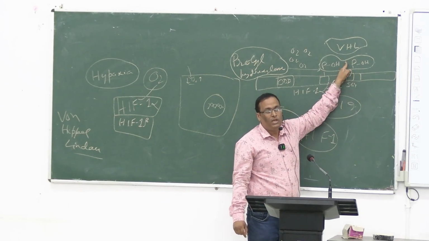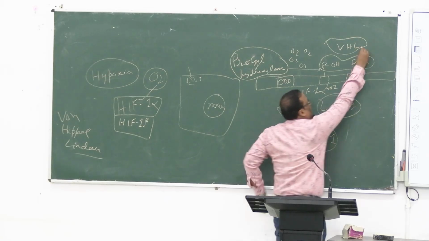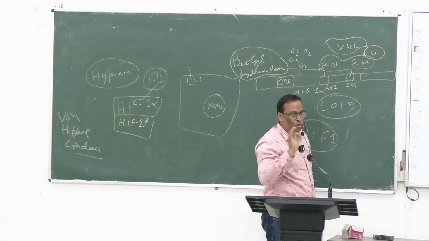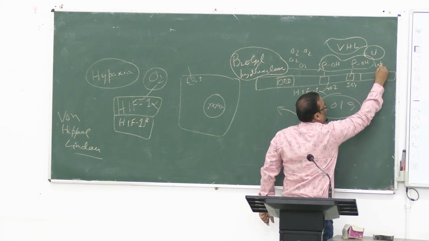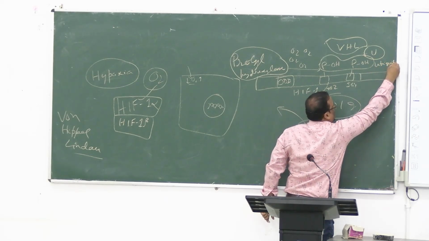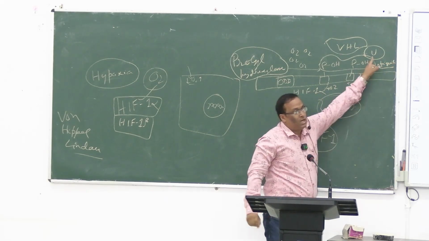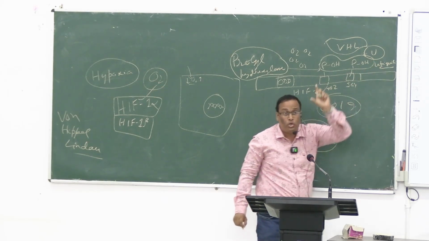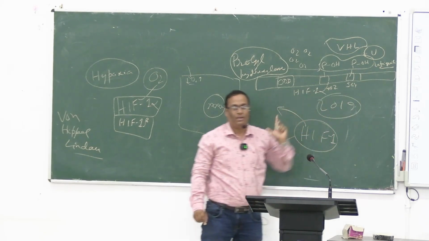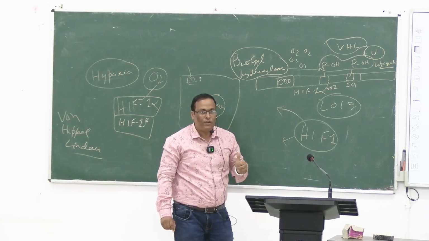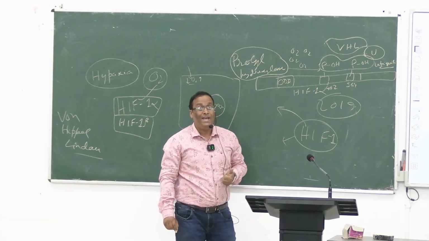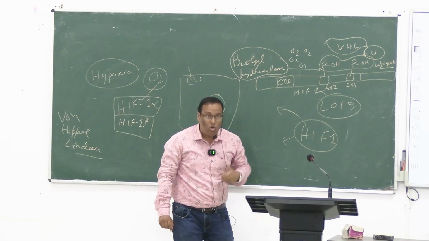After this, ubiquitin protein will come. Ubiquitin protein. It is the biochemistry part. Just remember ubiquitin. Ubiquitin protein is there for their destruction by the proteasome. So the proteasome will destroy it. When? If ubiquitin protein is present. When? When VHL protein is there. When?